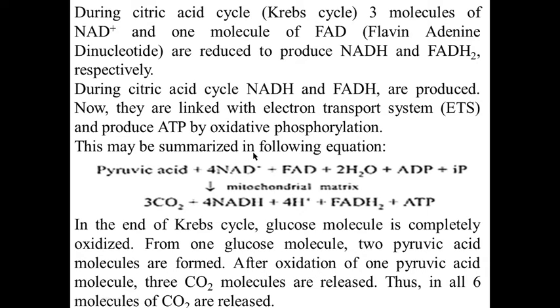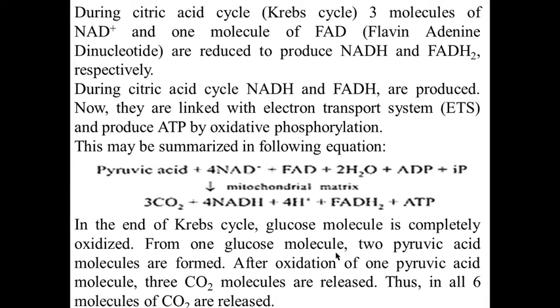This may be summarized in the following equations. Pyruvic acid plus 4 NAD plus FAD plus 2 water molecules plus ADP plus inorganic phosphate in the mitochondrial matrix is converted into 3 carbon dioxide, 4 NADH2, FADH2 and ATP. At the end of the Krebs cycle, the glucose molecule is completely oxidized.